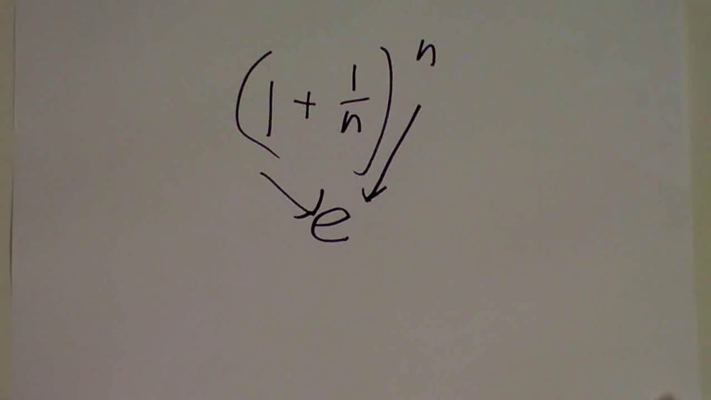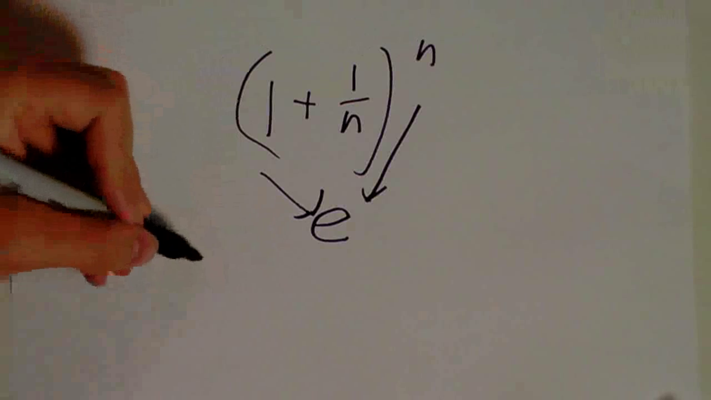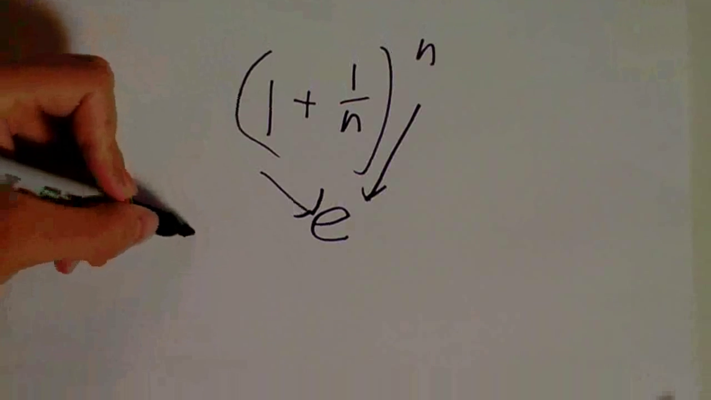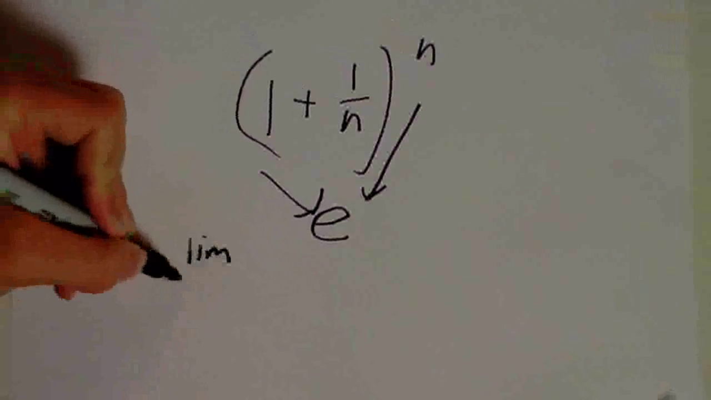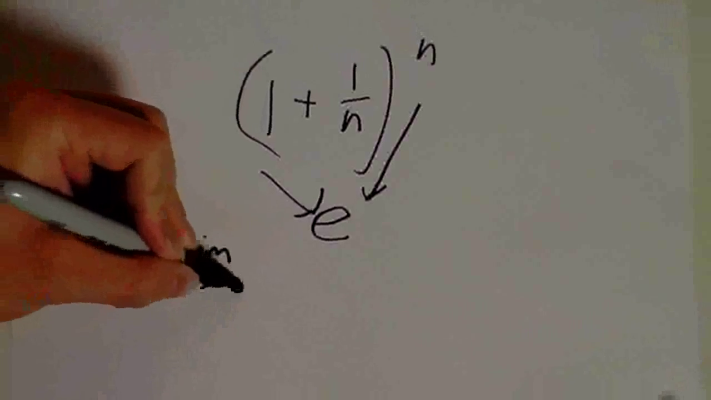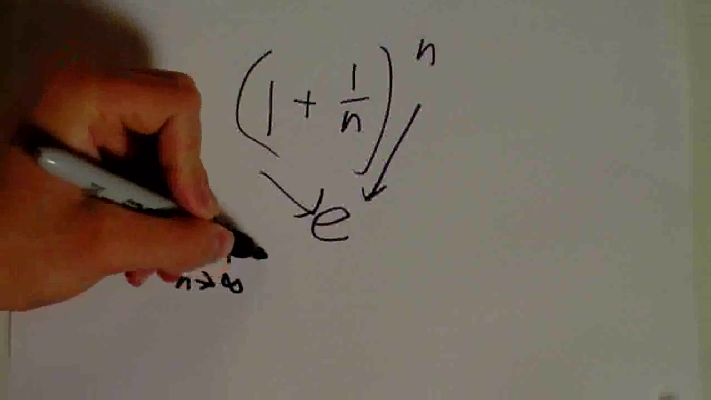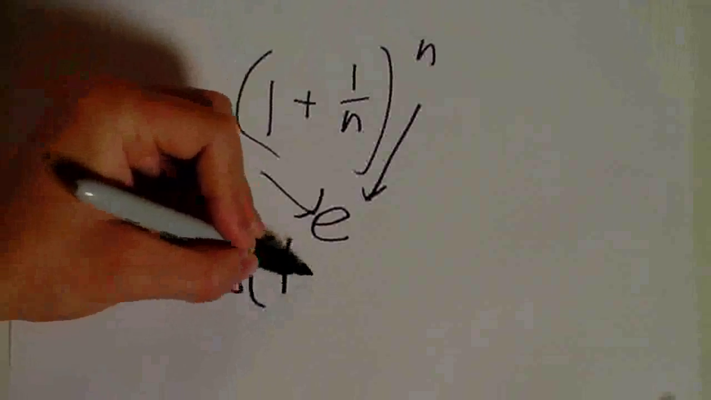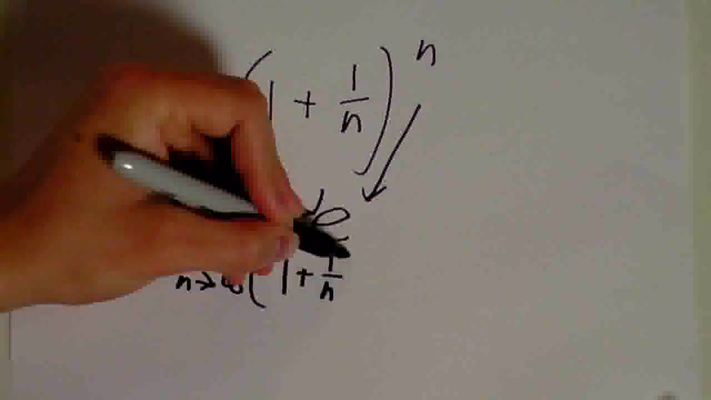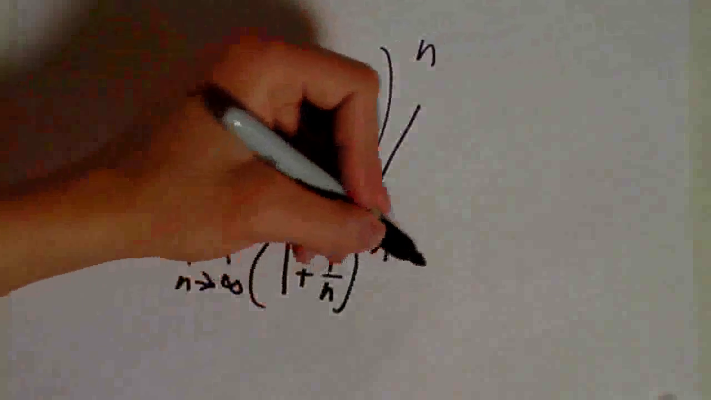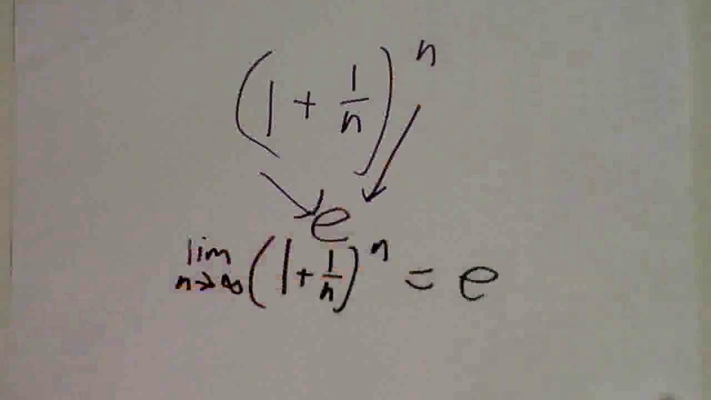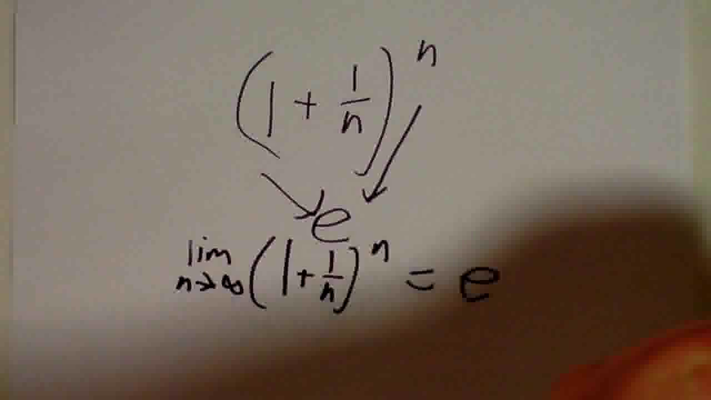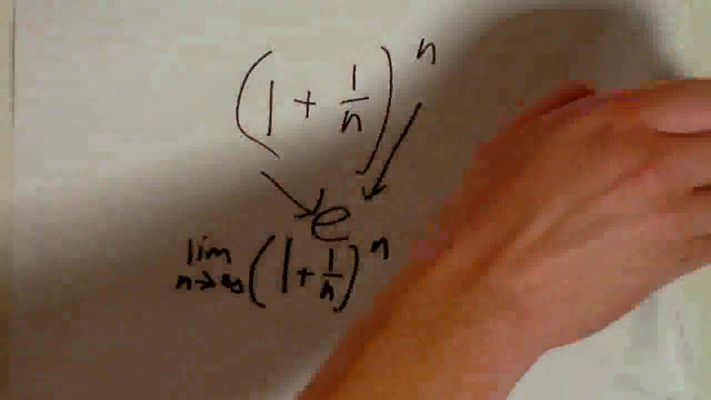So that's one of the cool properties of e, is that the limit, here's the official mathematical way to write this: the limit as n approaches infinity of 1 plus 1 over n to the n is equal to e. Alright, so that's one of the cool things about e. Let's look at some more.